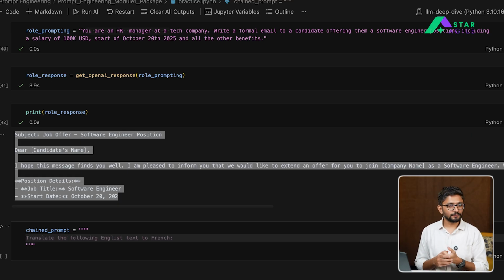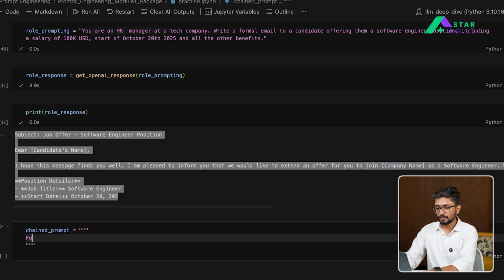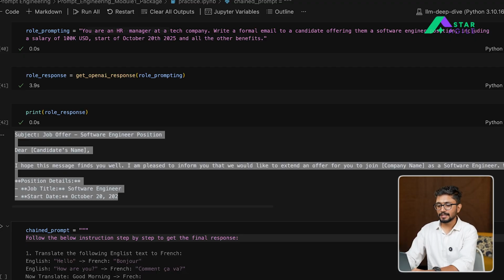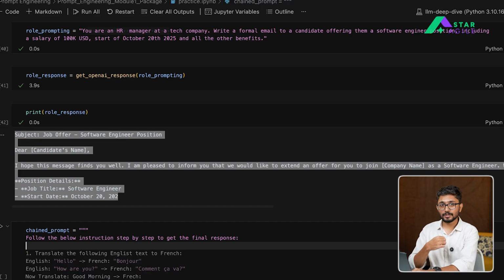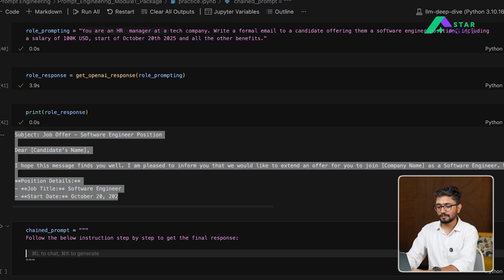In this chain prompt, the first thing is that we are assigning the steps that the model is supposed to follow in order to get the answer. So here we'll say the steps. We'll first tell it to follow the below instructions step by step before generating the final answer. Right, so we are basically asking the model to follow these step-by-step instructions before generating the final response. So let's define these steps.